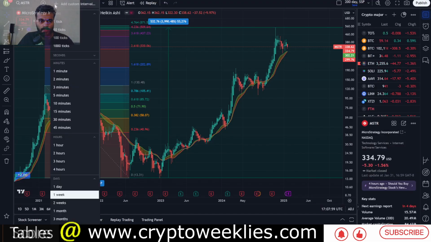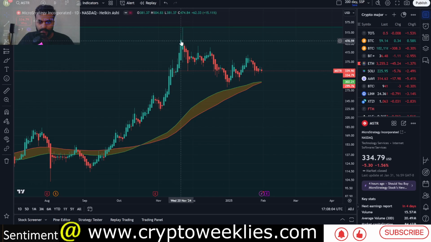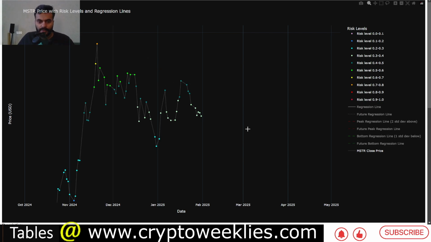For reference, if you go to the daily chart of MicroStrategy, you can see that on November 20th of 2024, although the 21st of November had a daily wick all the way to about $500, the average price for that day was lower than the average price for the prior day, where the peak was at around $473. Since then, MicroStrategy did take a breather and had a series of lower highs and lower lows. So right now the risk level is coming in at close to a third, at around 37%.